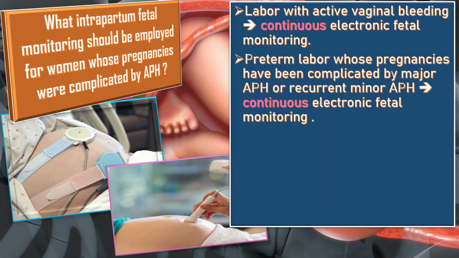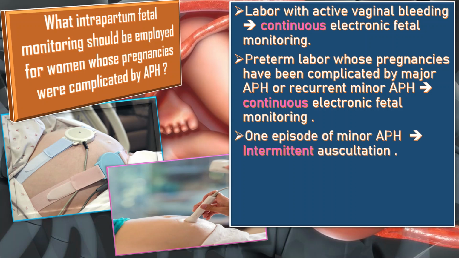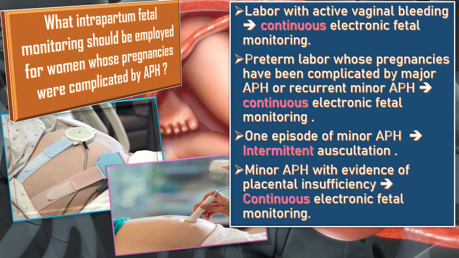In women who have experienced one episode of minor APH in which there has been no subsequent concern regarding the maternal or fetal well-being, intermittent auscultation is appropriate. Women with a minor APH with evidence of placental insufficiency such as fetal growth restriction or oligohydramnios should be recommended to undergo continuous electronic fetal monitoring.